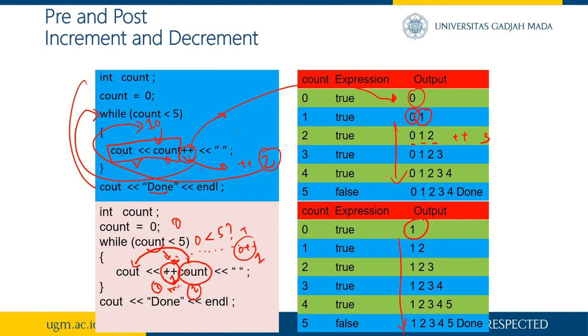So this is the difference. The post increment does the command first and increases the variable later. But the pre-increment increases the variable first and then does the rest of the code later.